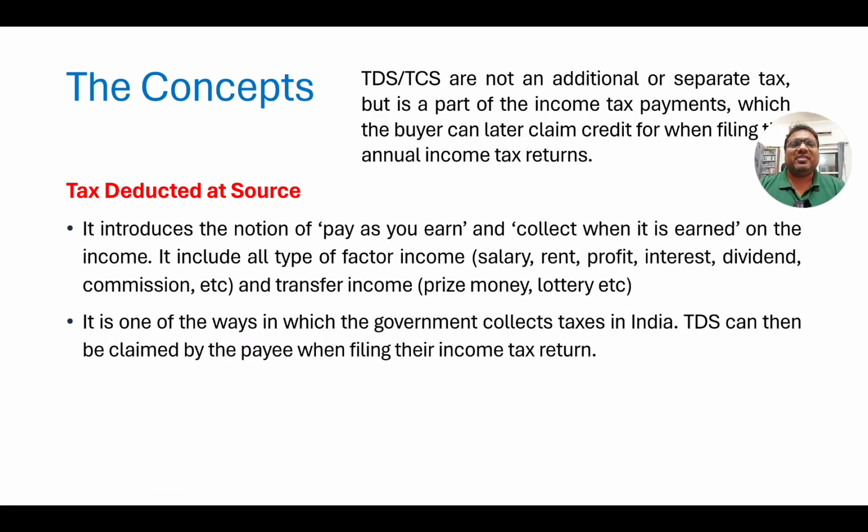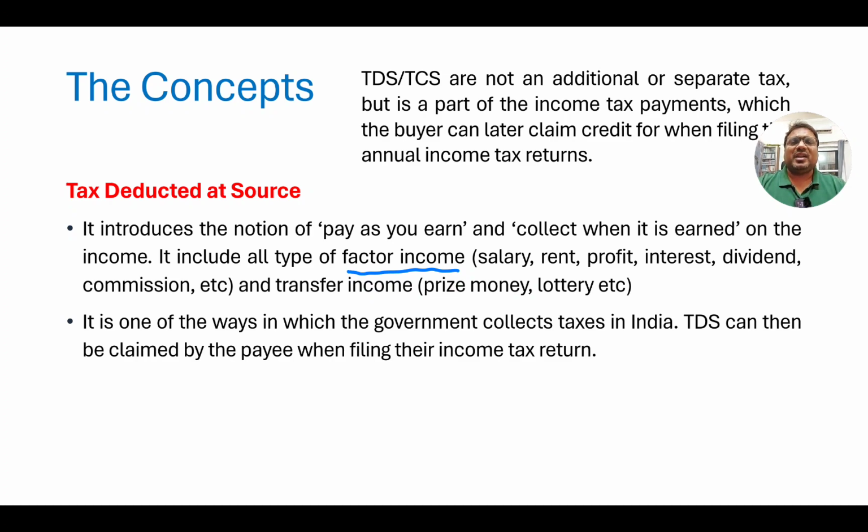Now let us see more things here. The way we can earn salary or money is from two types of sources. One can be factor income. Factor income, for example, is salary, rent, profit, interest, dividend, commission, etc. That kind of income for which we have to work or for which we have to provide some asset. So salary we earn for working, rent we earn because we have purchased some assets or properties in the past, profits we get from the companies we run. Similarly, interest we get from the capital that we have deposited somewhere.